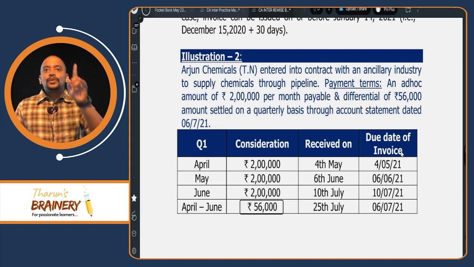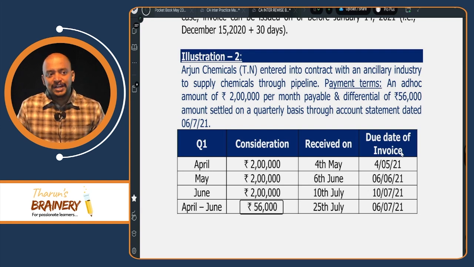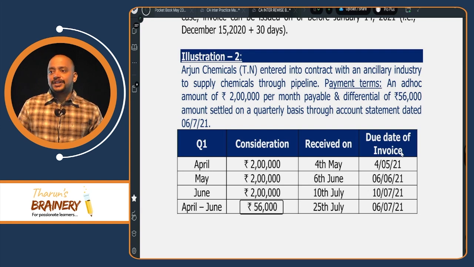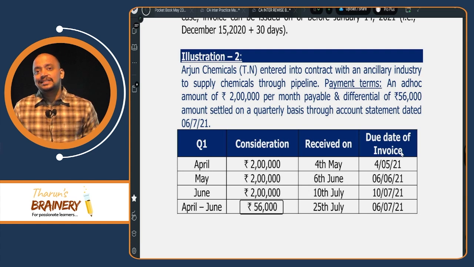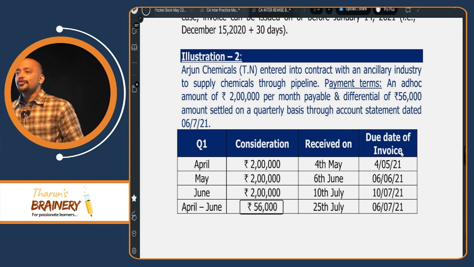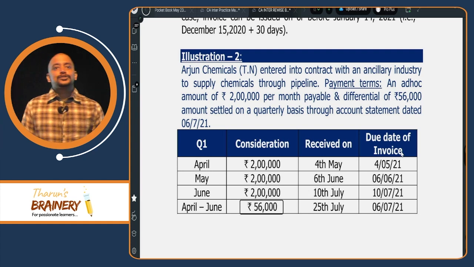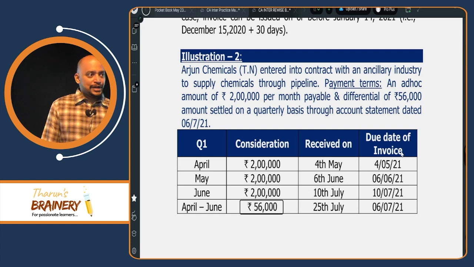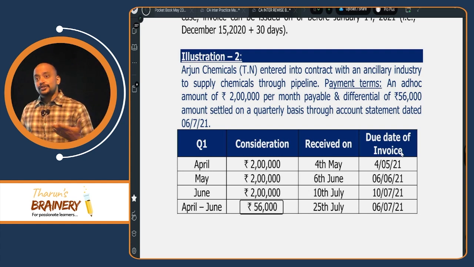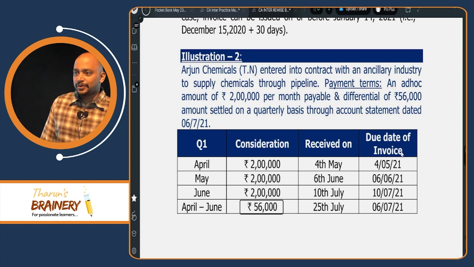Now, is the first 2 lakhs collected based on account statement or irrespective of account statement? Irrespective of account statement. So what will be taken as the due date of invoice? As and when it is collected. What is the date on which it is collected? See below, 4th May. So that 4th May will be taken as the due date of invoice. Second 2 lakhs also collected irrespective of account statement, so whenever it is collected will be taken as due date of invoice. Third 2 lakhs also collected irrespective of account statement, so whenever it is collected will be taken as the due date of invoice.